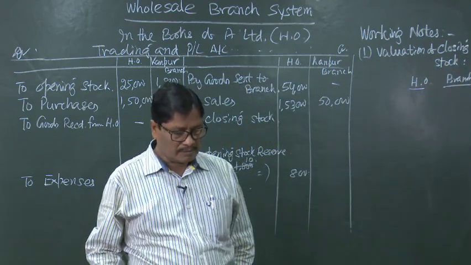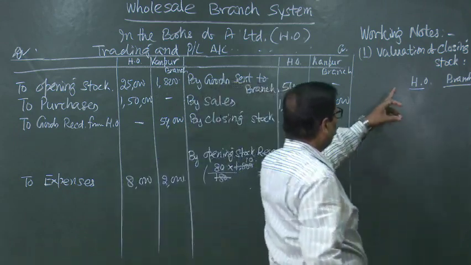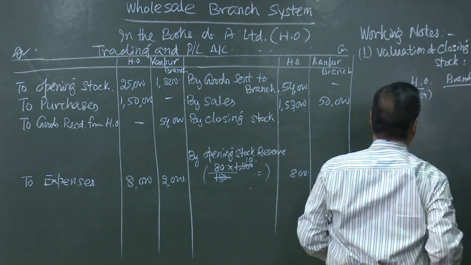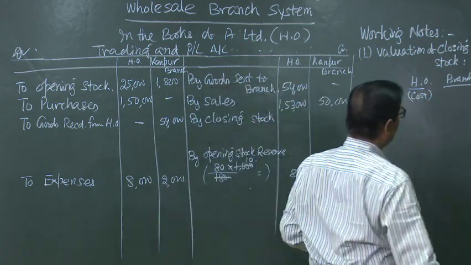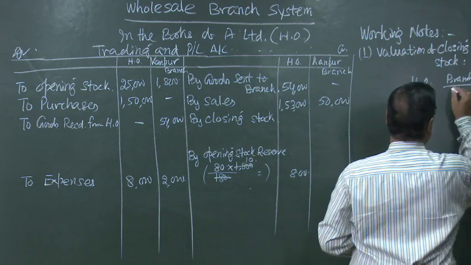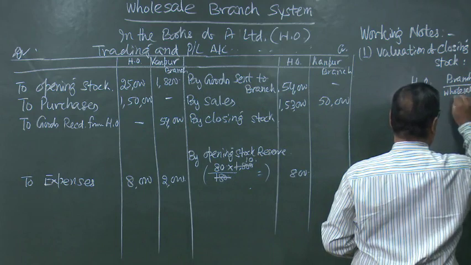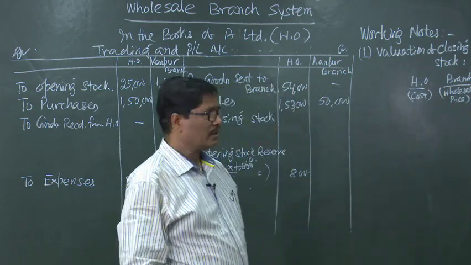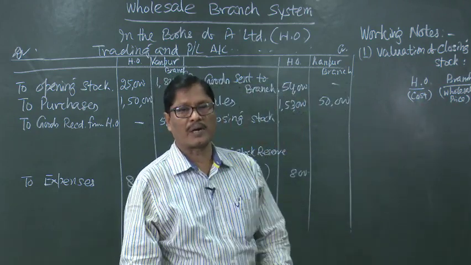First of all, we should know that the head office always values it at the cost price, that is 100 rupees, and the branch will have to value it at invoice price or wholesale price. That is 180. So, with this background, let us now move to calculate the closing stock.